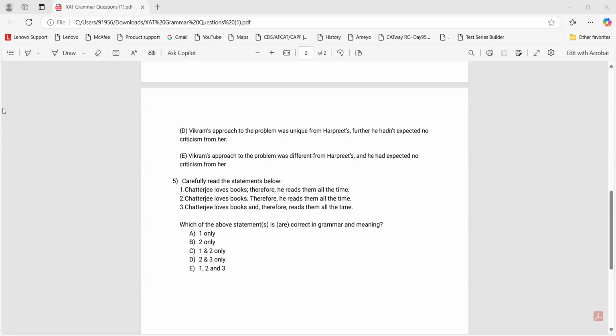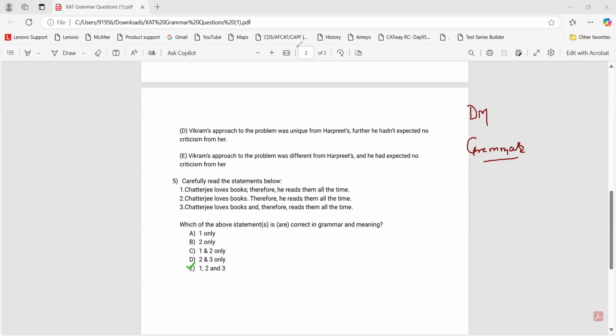The last answer is E. The last question's answer is E. Done. I hope everything was clear, right? These were a few rules that we have seen. We would practice some more questions in the future if need be. What would you like to do in the future? Should we do grammar or should we leave grammar? Let me know.